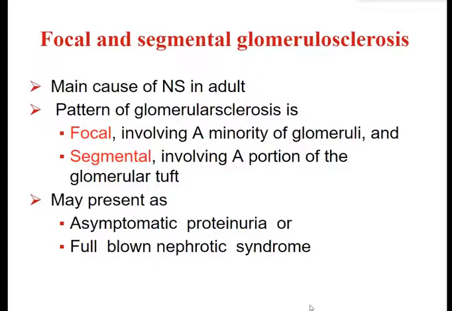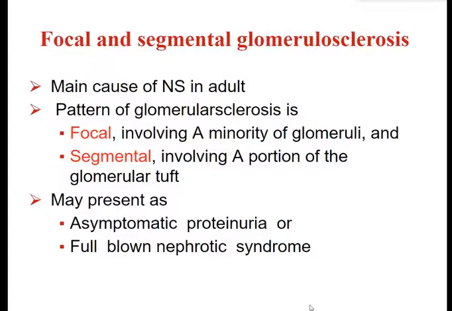And now we come on to focal and segmental glomerular sclerosis as one of the causes of nephrotic syndrome, also abbreviated as FSGS. FSGS is the main cause of nephrotic syndrome in adults. And important to remember is that the pattern of glomerular sclerosis is focal. Focal means involving a minority of glomeruli.